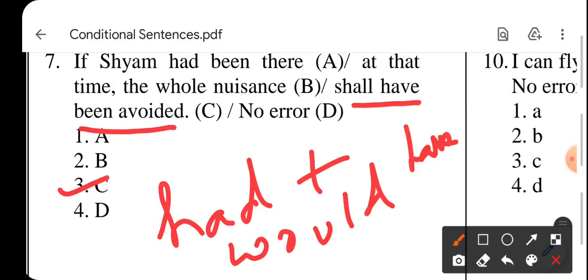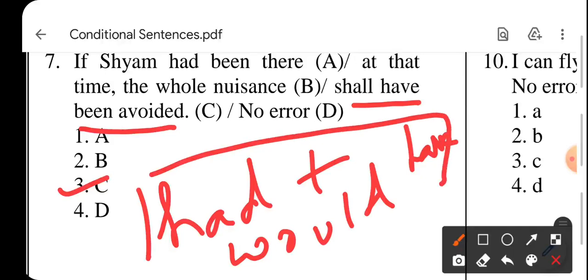This is the third question of this pattern which we are doing. पहले भी किया था अभी, second, this is the third one. So had means perfect है, इसके साथ हमेशा would have आएगा.